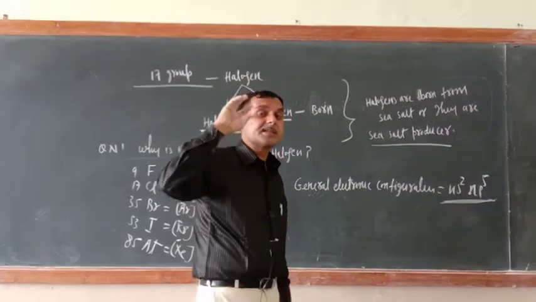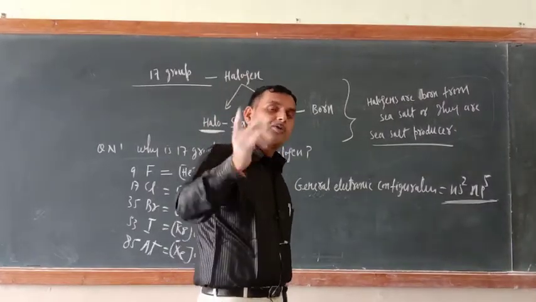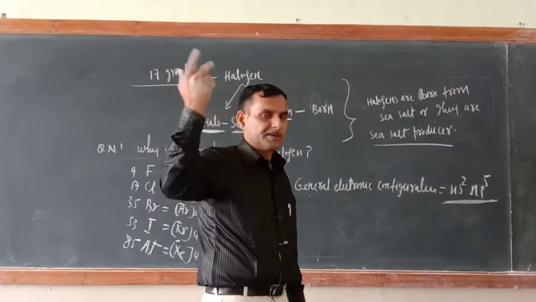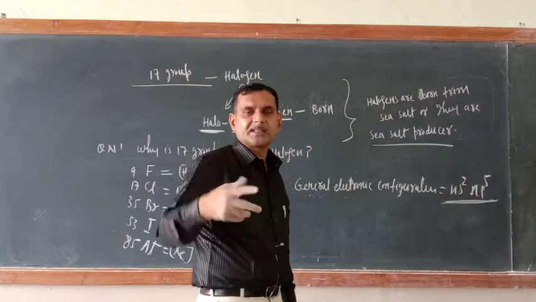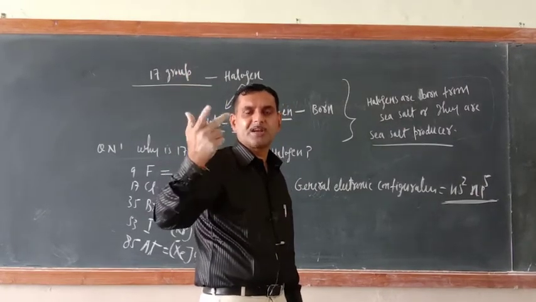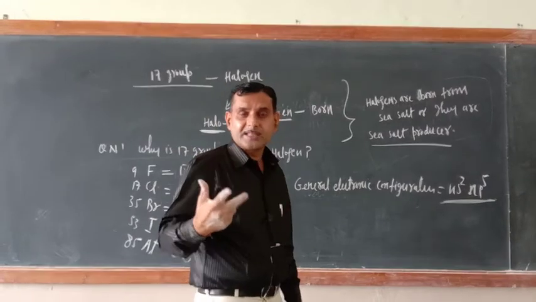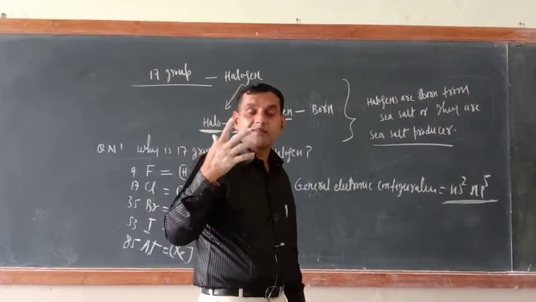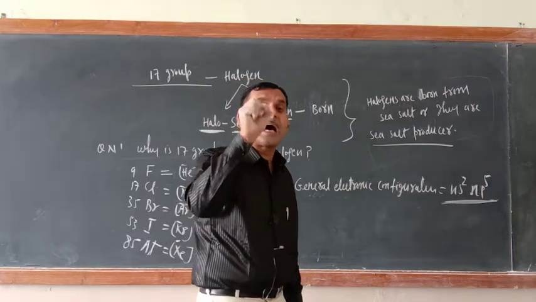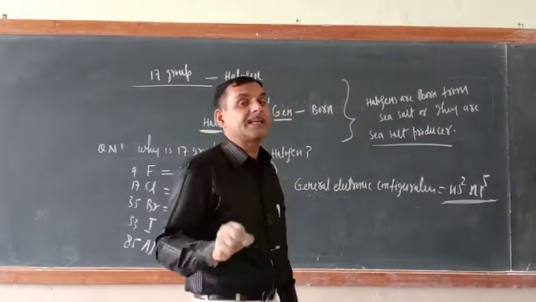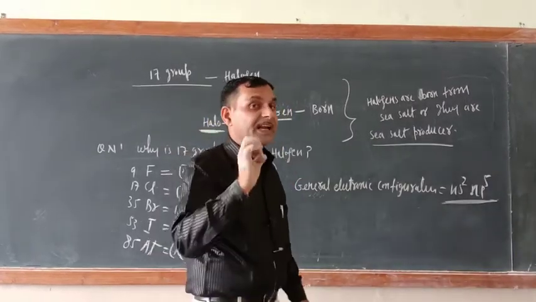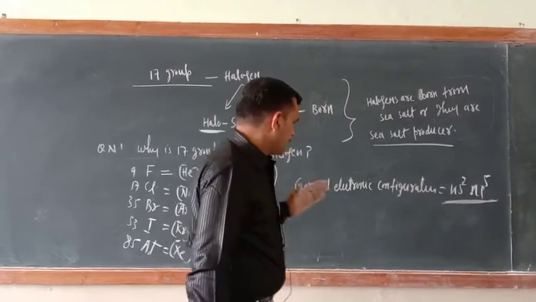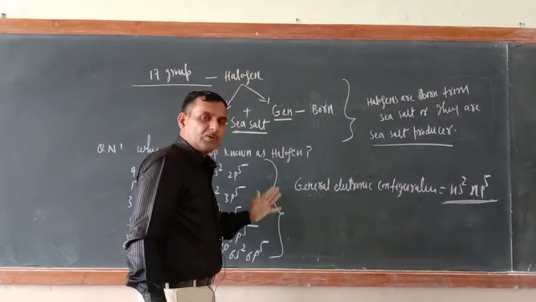Those which are less reactive do not react with atmospheric oxygen, moisture or carbon dioxide, so they are found in free state or native state.